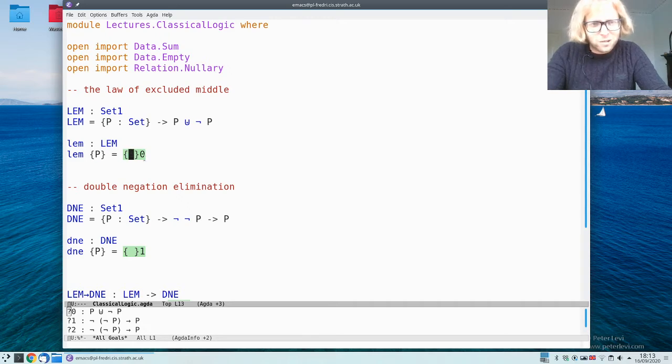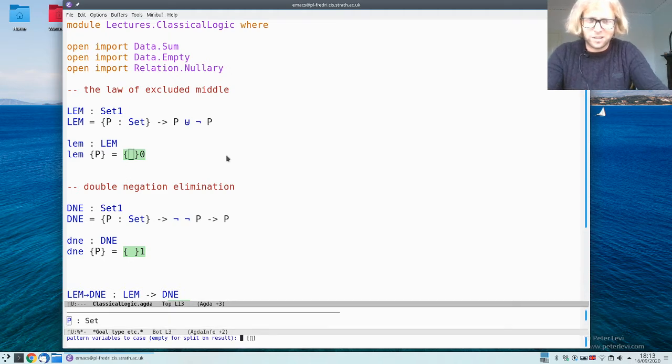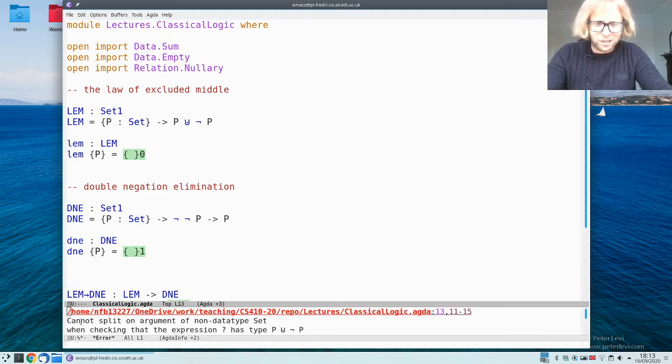So if we try to prove this law of excluded middle, I've introduced a P and we see what we have to do. Then we see that we immediately have to say either left of P or right of not P, right? And the only information we have is that P is a set, so P is a proposition. But we have no way of actually looking at this P. I mean, you could say, why don't we pattern match on it? But if we do, then we just get an error message that we can't pattern match on non-data types such as set. So we just have no way of making progress here.